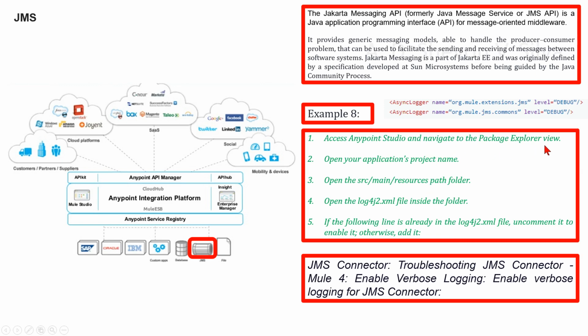Access Anypoint Studio and navigate to the Package Explorer view. Open your application's project name. Open the src/main/resources folder. Open the log4j2.xml file inside the folder. If the following line is already in the log4j2.xml, uncomment it to enable it, otherwise add it.